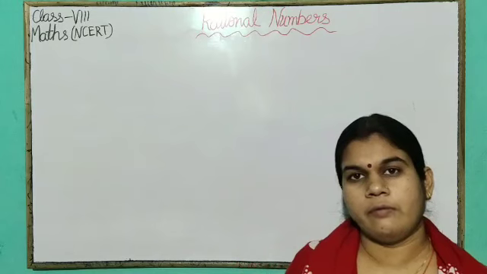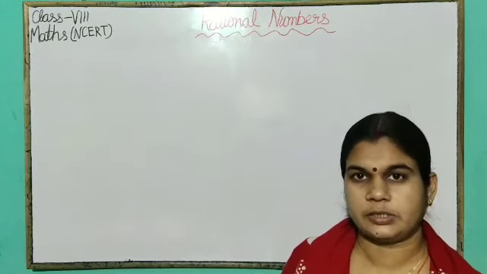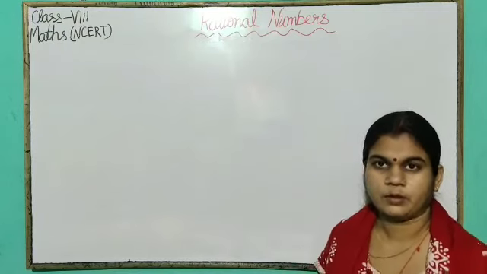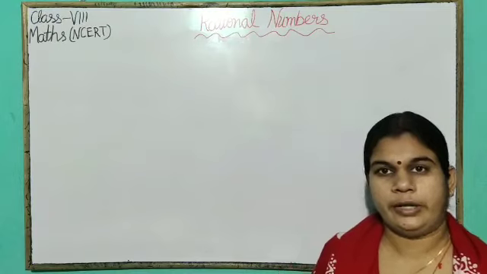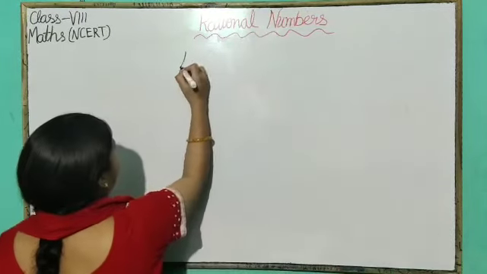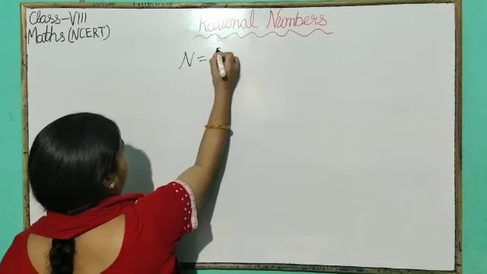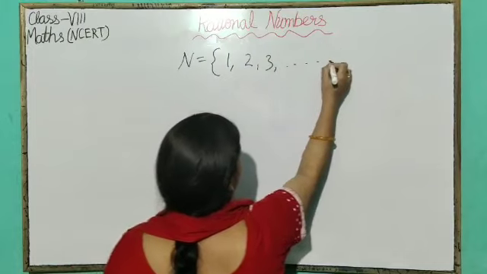Children, already you have learned about natural numbers, whole numbers and integers in your previous classes. You know that natural number is the collection of all the counting numbers. If we represent natural numbers by N, then N is the set of all the counting numbers 1, 2, 3 and so on.